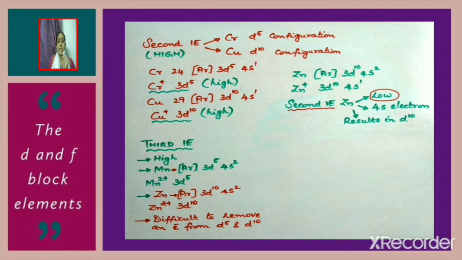Now consider zinc, atomic number 30. Electronic configuration can be written as argon 3d10 4s2. Now when zinc changes to Zn2+, the configuration will be 3d10. So in the case of zinc, the third electron has to be removed from a more stable, completely filled d10 configuration. Since it is difficult to remove an electron from d10 configuration, the third ionization enthalpy of zinc will be high.